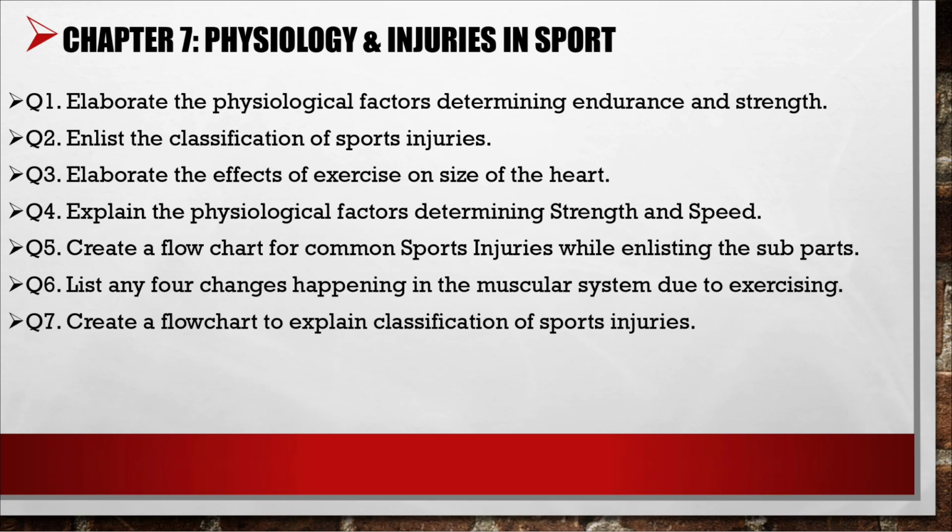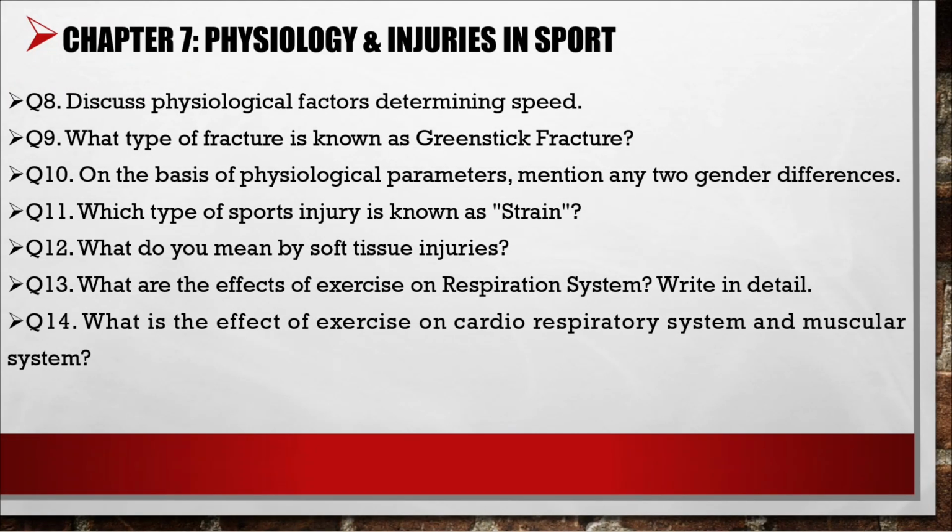Question 5, create a flow chart for common sports injuries while enlisting the subparts. Question 6, list any 4 changes happening in the muscular system due to exercise. Question 7, create a flow chart to explain classification of sports injury. Question 8, discuss physiological factors determining speed. Question number 9, what type of fracture is known as greenstick fracture? Question 10, on the basis of physiological parameters, mention any 2 gender differences.